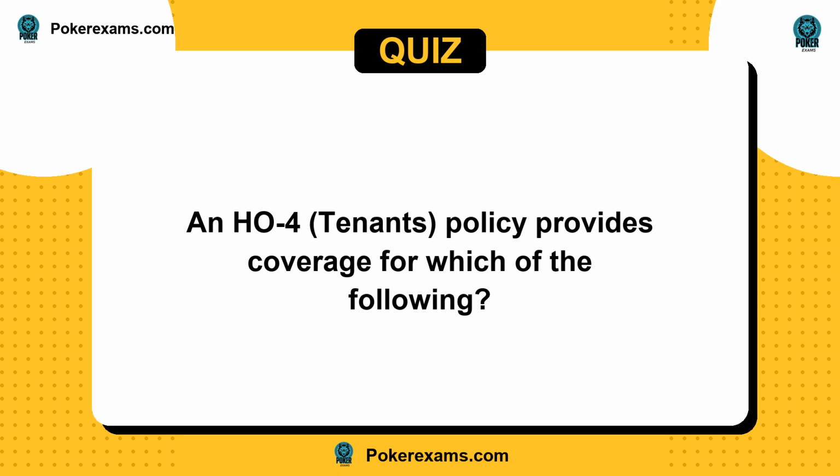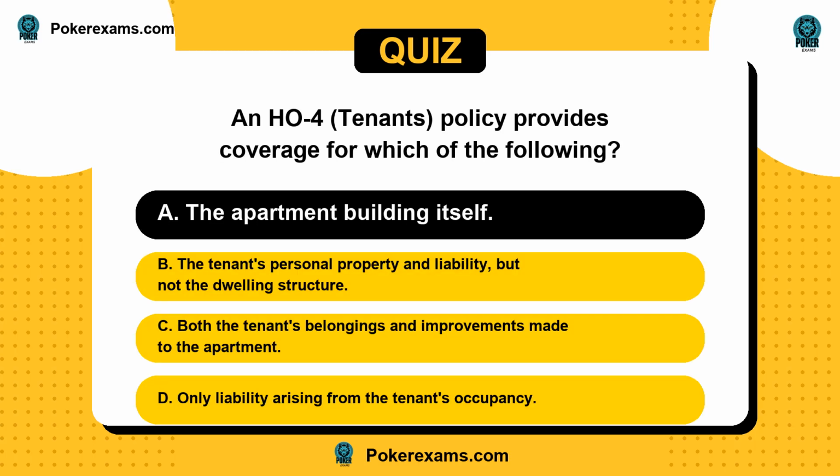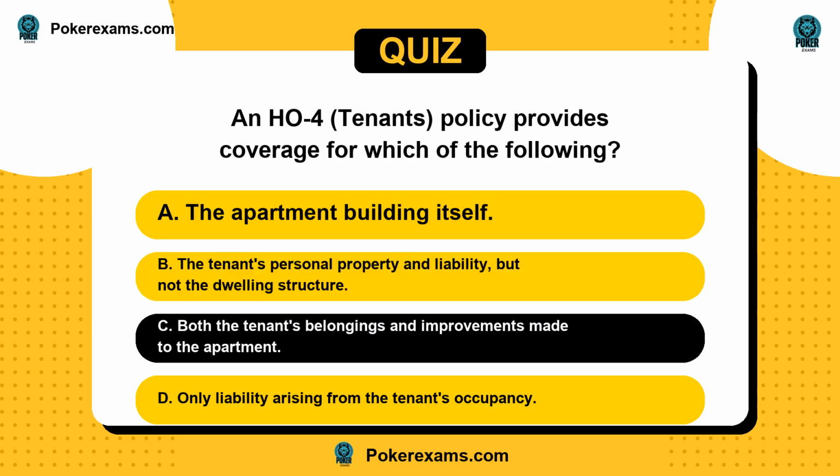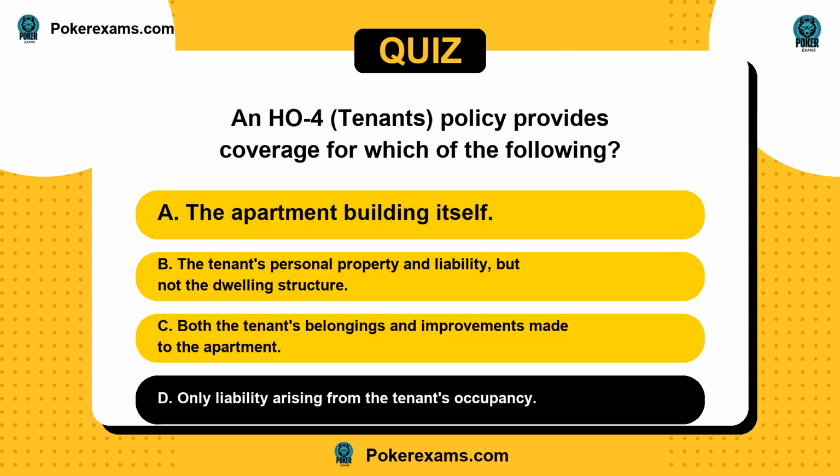Next question. An HO-4 tenants policy provides coverage for which of the following? Is it A, the apartment building itself? Or B, the tenant's personal property and liability, but not the dwelling structure? C, both the tenant's belongings and improvements made to the apartment? Or D, only liability arising from the tenant's occupancy?